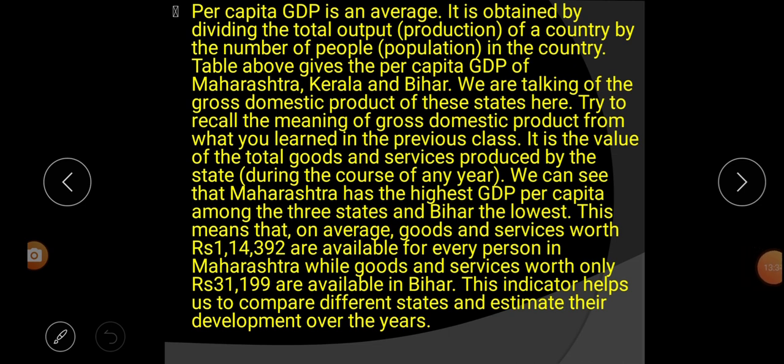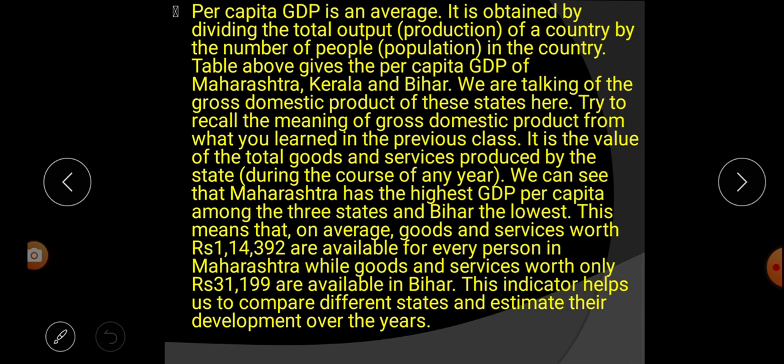Per capita GDP is an average. It is obtained by dividing the total output production of a country by the number of people or population in the country. So what is per capita GDP? It is an average. How? That means it is obtained by dividing the total output of a country. That means total production of the country is measured. Thereafter it is divided by the number of people in the country.